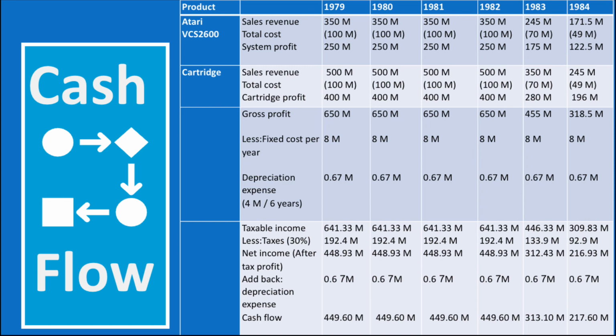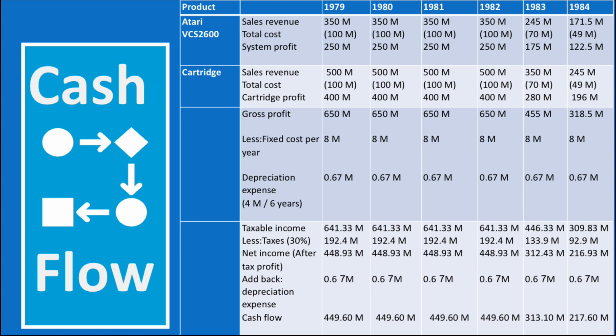In 1979, we have a gross profit of 650 million, and that gross profit came from the system profit plus the cartridge profit, so 250 million plus 400 million. We subtract 8 million for the fixed cost per year and 0.67 million for the depreciation expense, so we have a taxable income of 641.33 million.